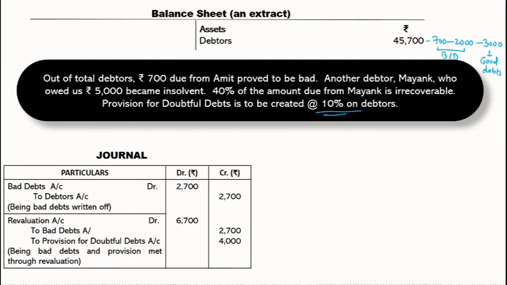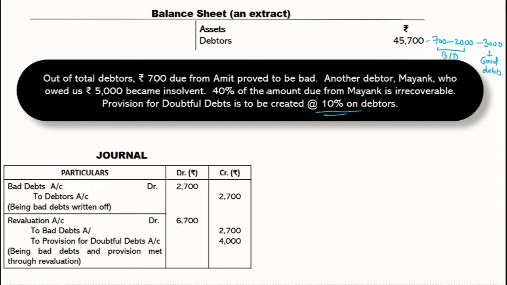So let's see the journal entries here. Bad debt first, 2,700. I hope it's clear. 700 is clearly given, and 40% is irrecoverable. So 40% of 5,000 is 2,000, and total bad debts become 2,700. The remaining 3,000 are the good debts which we are going to receive.